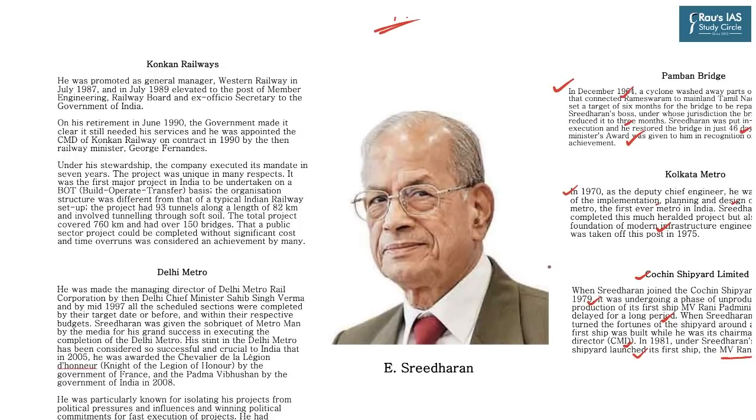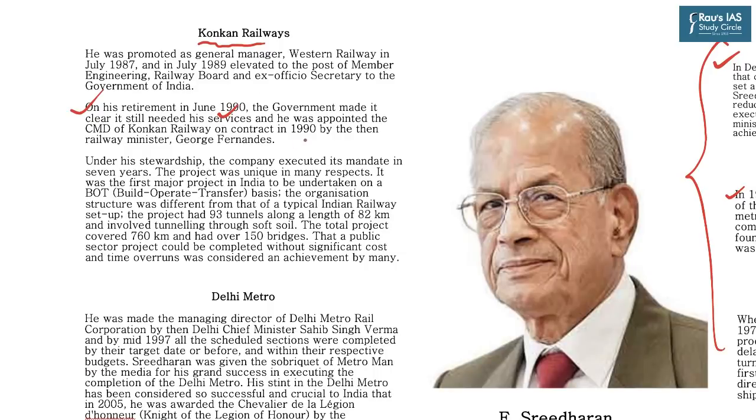And so for any engineer working for Indian Railways, these 3 projects would have been sufficient to claim the glory. But he was so invaluable that despite his retirement in 1990, he was roped in for another very challenging and difficult task, that was the construction of Konkan Railways. On his retirement in 1990, the government of India made it clear that Mr.